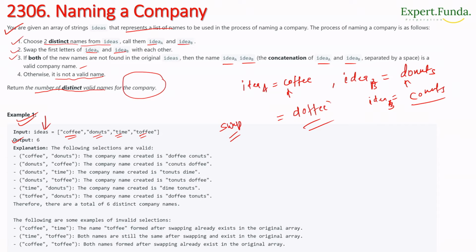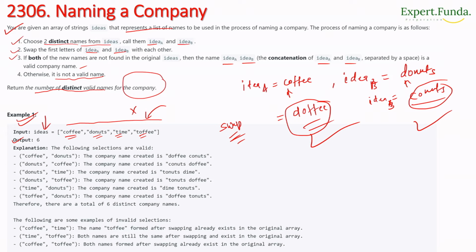Now I check whether doffee and conut are in the original ideas. They are not available, which means that after the swap these two are unique, so this is a valid name.